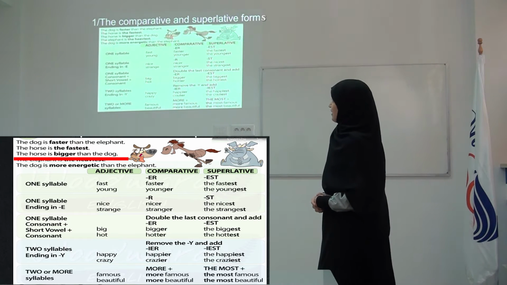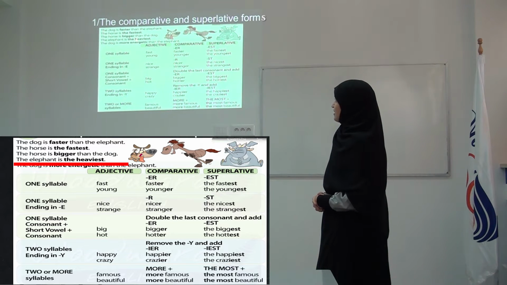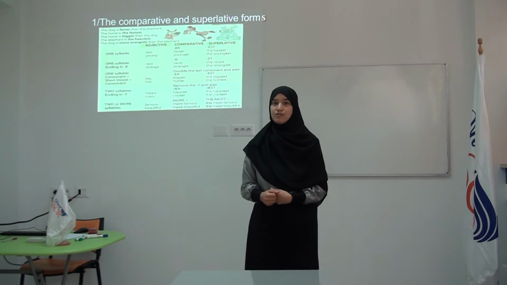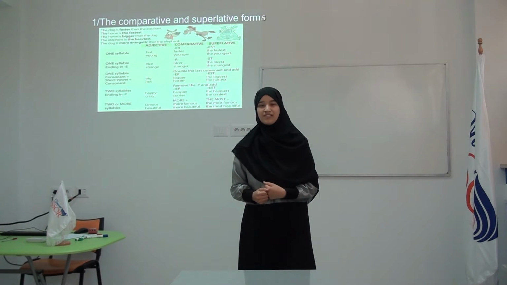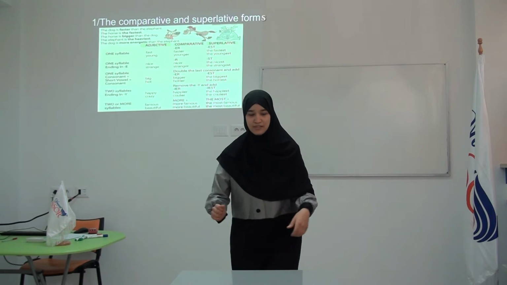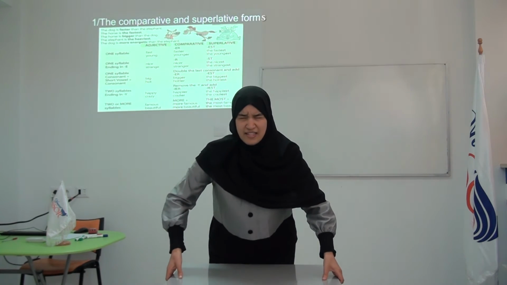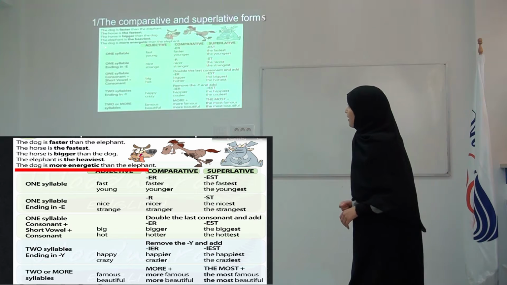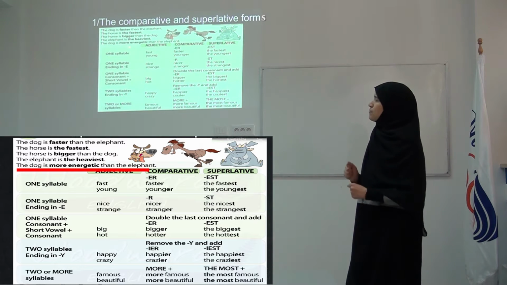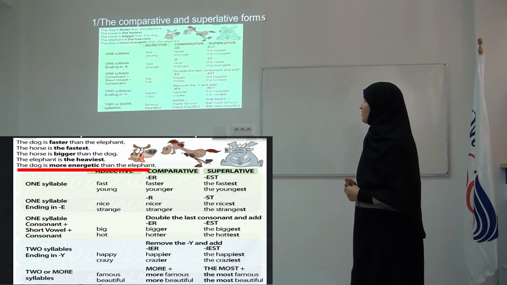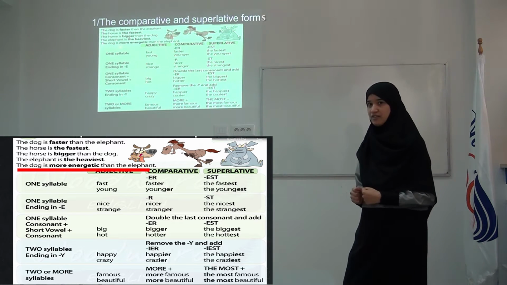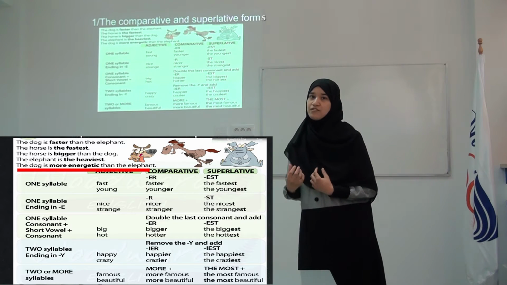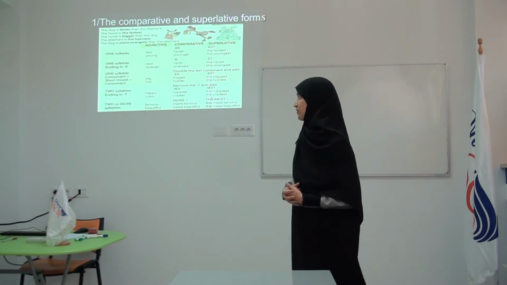Next, the elephant is the heaviest. Heaviest here comes from the adjective heavy. What is meant by heavy? For example, this desk is heavy. Next, we have the dog is more energetic than the elephant. Now, let's see the rules of the comparative and superlative form.